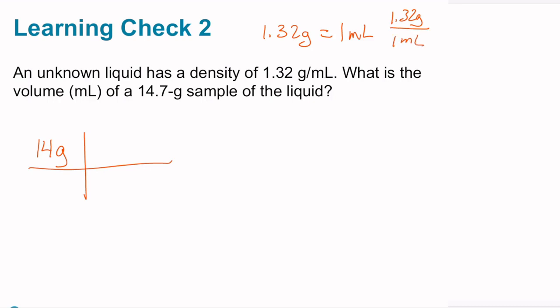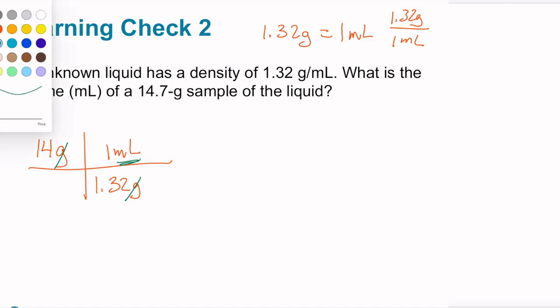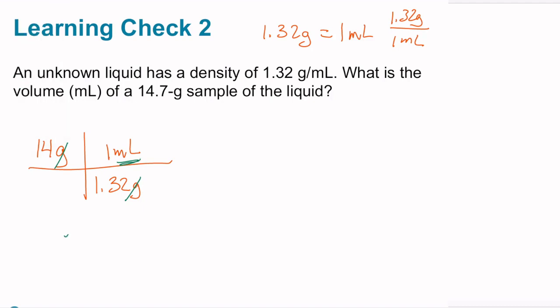Now, which value do we need to put on the top and which goes on the bottom? The grams has to go on the bottom in order for grams to cancel. So we have 1.32 grams per 1 milliliter for this particular liquid. And now grams will cancel and we're left with milliliters for our units. So if we multiply 14.7 times 1 and then hit equal and divide by 1.32, we get 11.1 milliliters because grams cancels and we're left with milliliters.